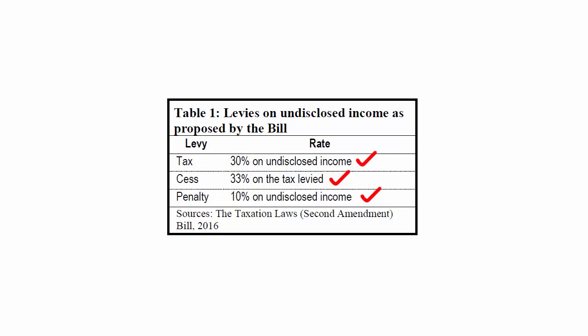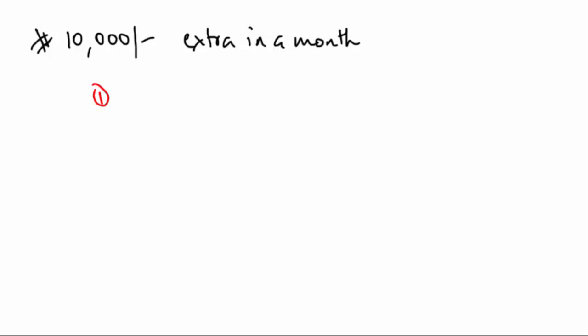So if I have to say all of this by giving you an example, suppose you earn 10,000 rupees extra in a month by some other means apart from your regular income or salary. So the calculation is going to be in the following manner. First, there will be 30% tax on your 10,000 rupees. That will be 3,000 rupees.